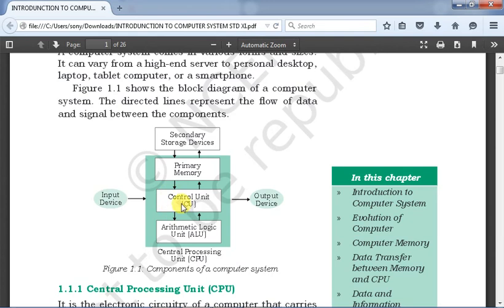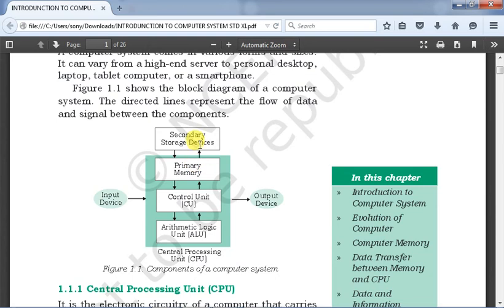Sorry, not the central processing unit, the control unit. The control unit actually decides where it is to be sent. If it is numeric data, the control unit will send it to the arithmetic logic unit. After processing it will come back again to the control unit, wait there for some time, then be sent to the memory. If we are saving it, it will go to the secondary storage device, which is called permanent saving.